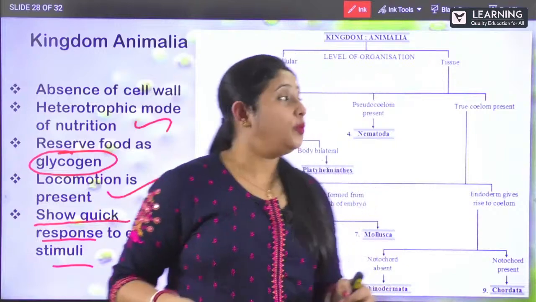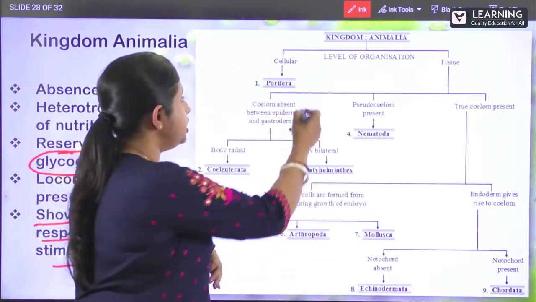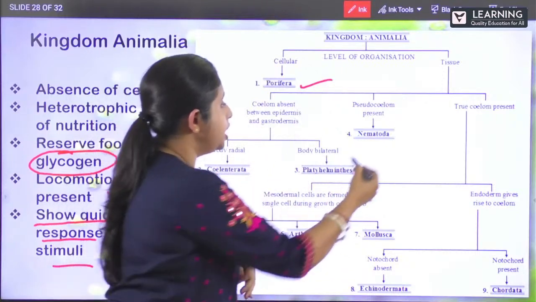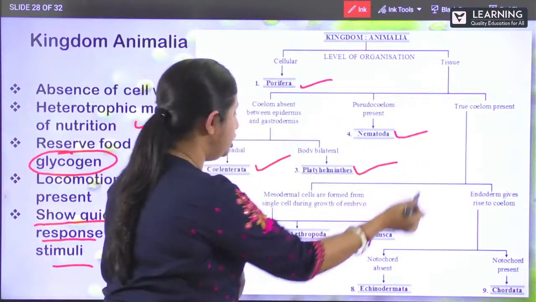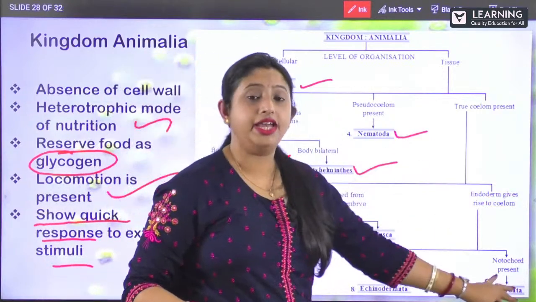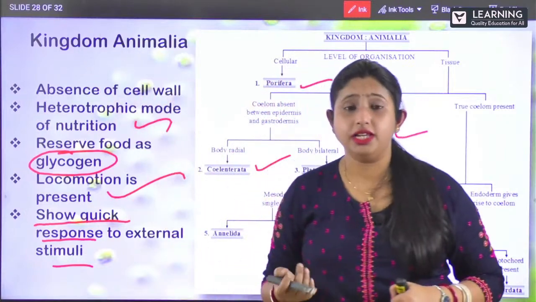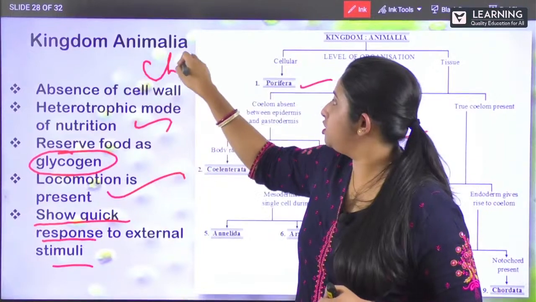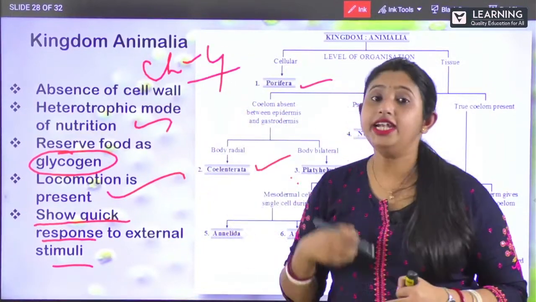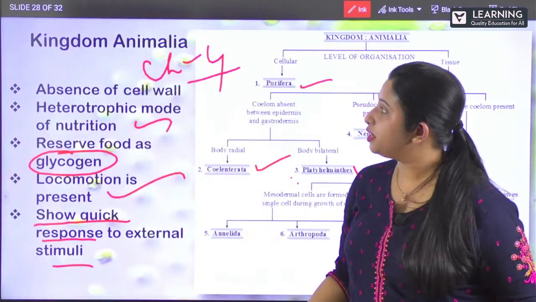Clear? So, here, these are the various classes like Porifera, Nematodes, then Coelenterata, Platyhelminthes. These are the various classes of this kingdom Animalia we are going to study in your chapter number 4 in detail. Clear? So, this is all about your kingdom Animalia.